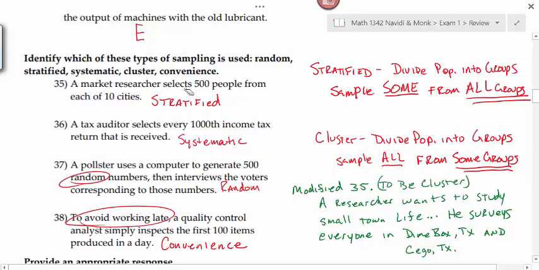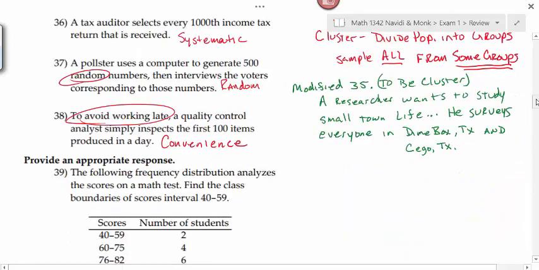Okay. It's because you had a sample up here from the cities, from each of the 10 cities. If you're surveying everybody within the group, then it would be cluster.